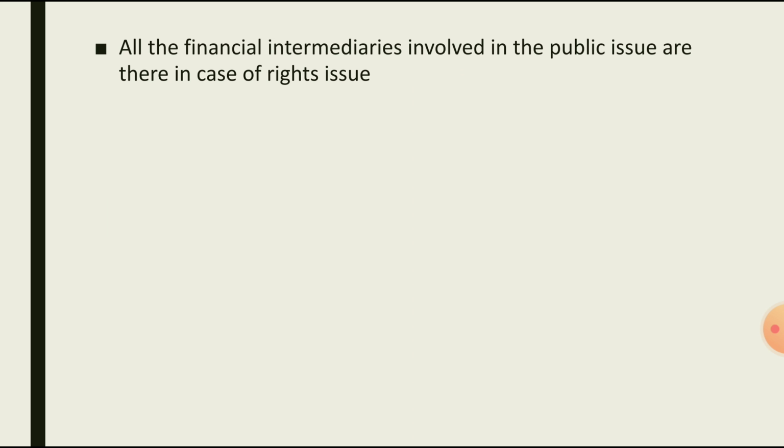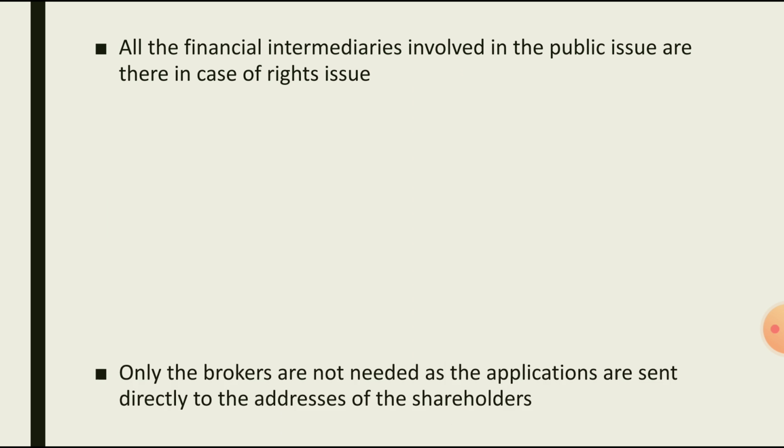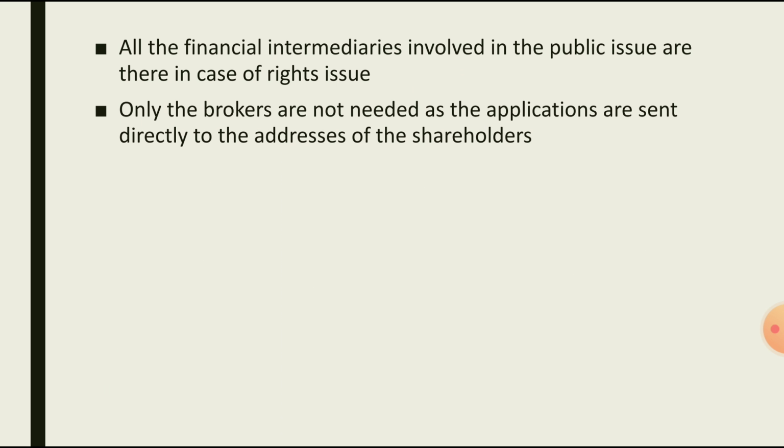All the financial intermediaries involved in a public issue are there in the case of a rights issue, like merchant bankers, syndicate members and bankers. Only the brokers are not needed, because brokers are needed for creating demand for the shares, but here shares are issued to the existing shareholders, so there's no need to create demand. That's why brokers are not needed for a rights issue.